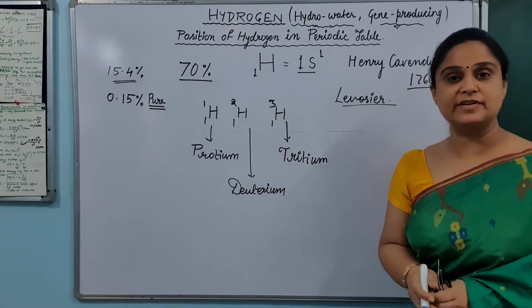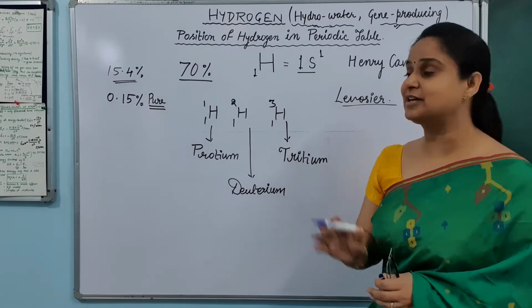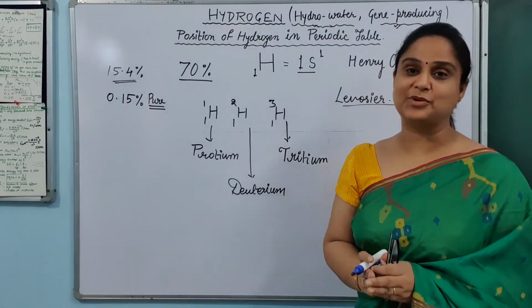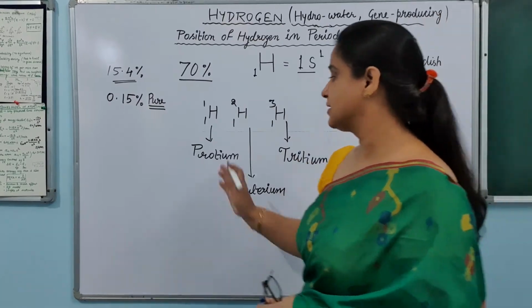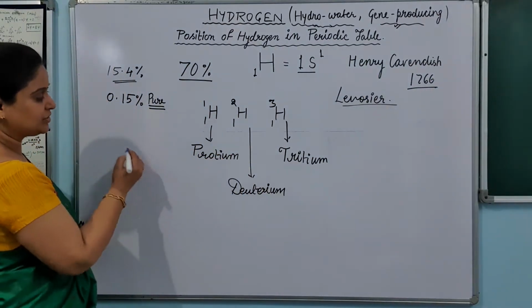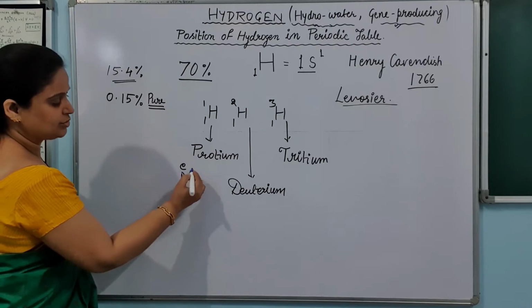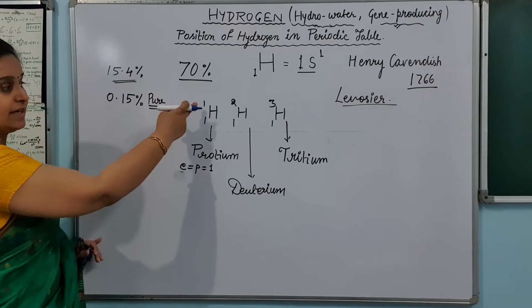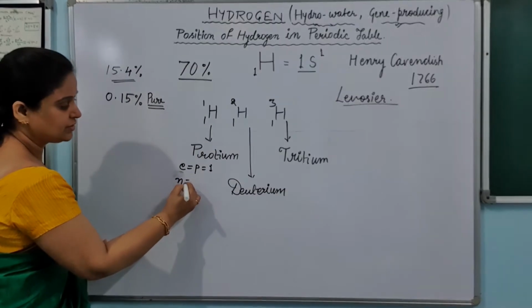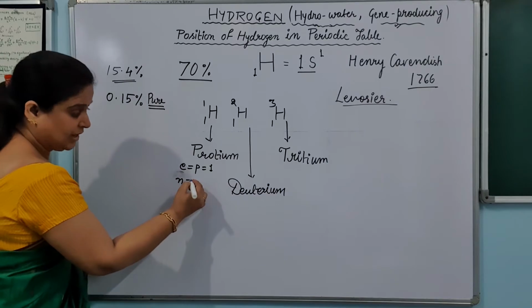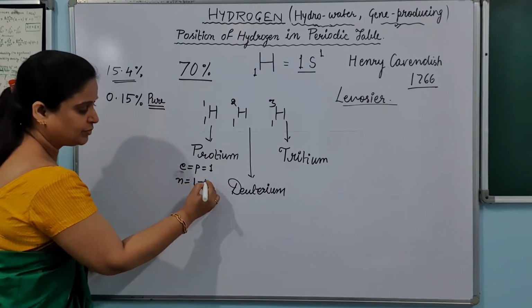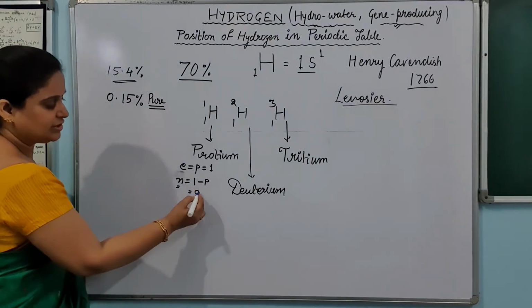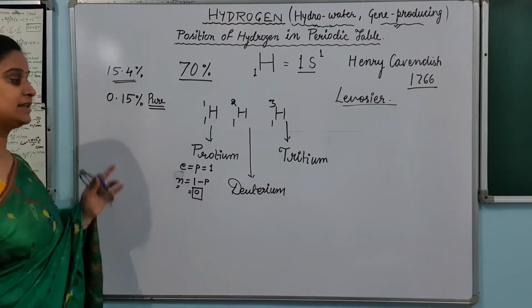Why are the atomic masses different? That we have already calculated in the 9th standard. So we all know that because the atomic number is the same, the number of electrons and the number of protons in these species will be the same. So in protium, how many electrons will be there? Electrons and protons तो सेम होंगे. तो electrons will be equal to protons, which is equal to 1, and just because इसका atomic mass is 1, the number of neutrons will be atomic mass minus number of protons. So what is the number of neutrons? That is 0. So there is no neutron present in protium.